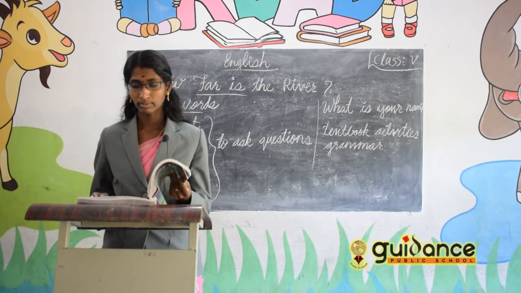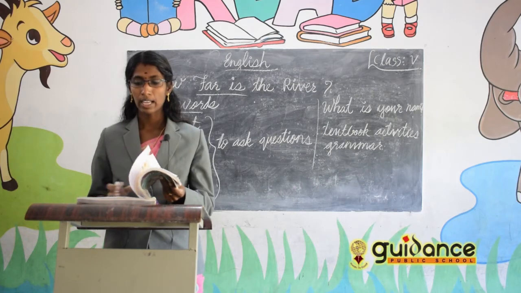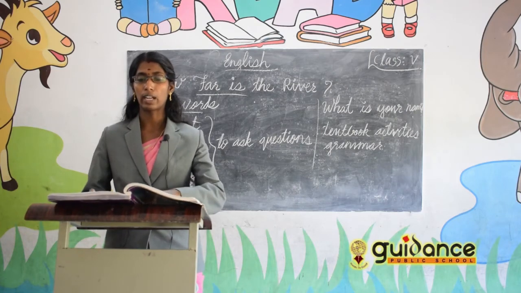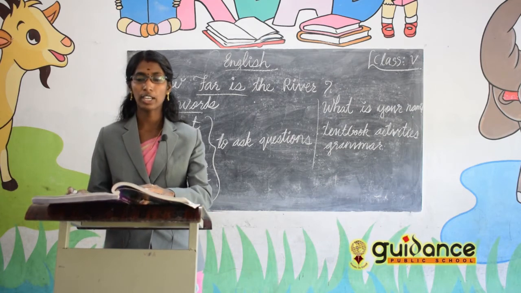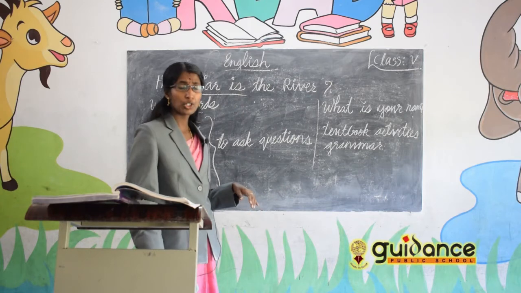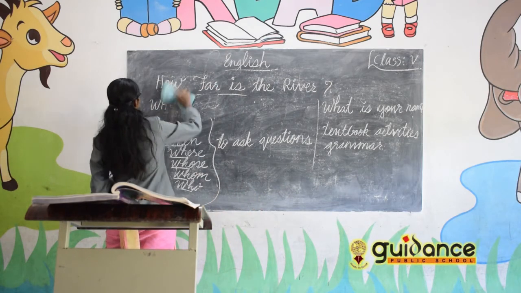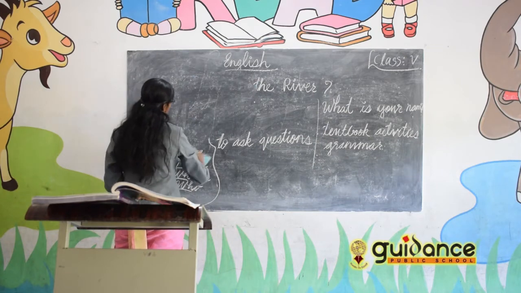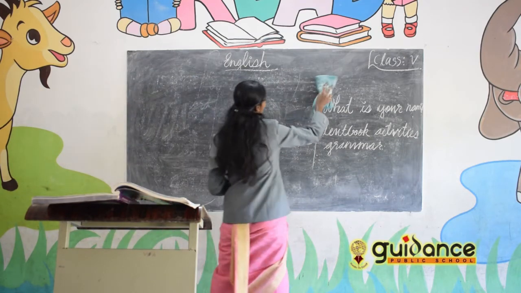The next lesson is An Earth Day Carol. Do you remember the story? Is that a story? No, it is not a story. It is a play. Play means drama.